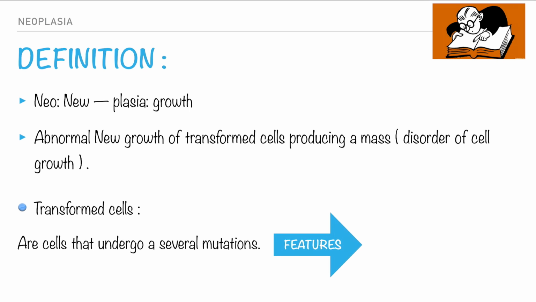This mutation will lead to some features like abnormal growth without any control, and uselessness, as the body does not need such cells. Persistence means that they stay for a very long period of time. So what is the difference between the concept tumor and the concept neoplasm?